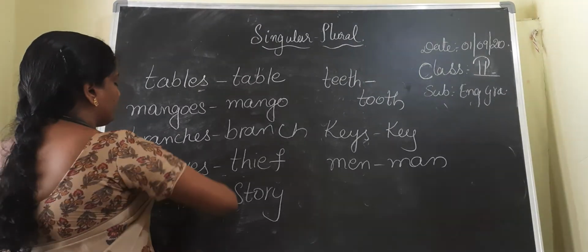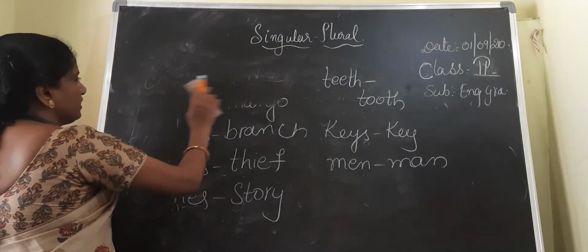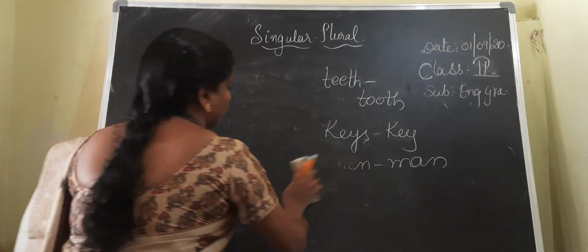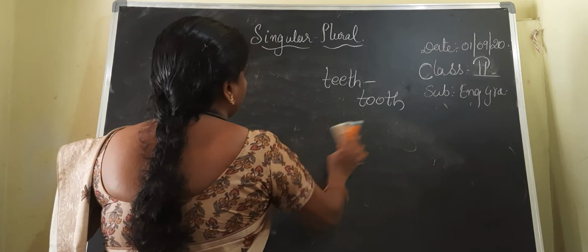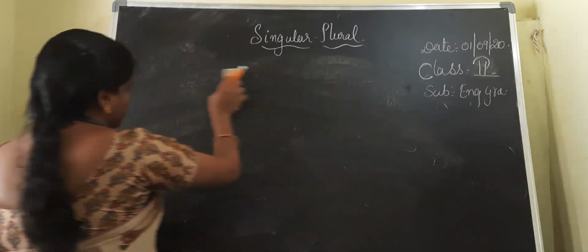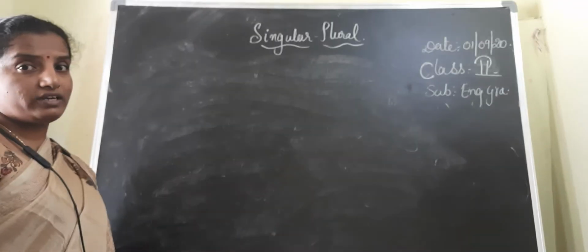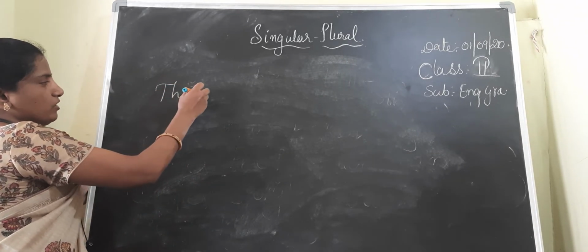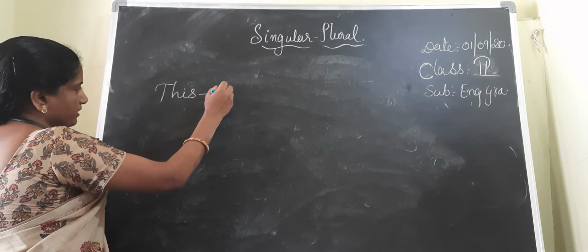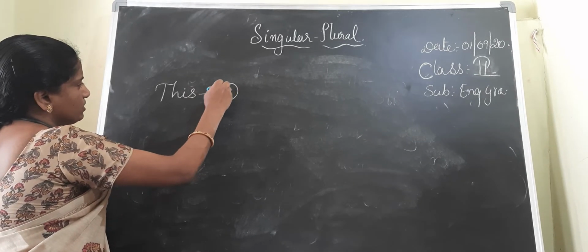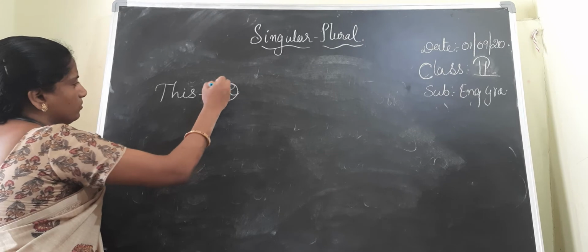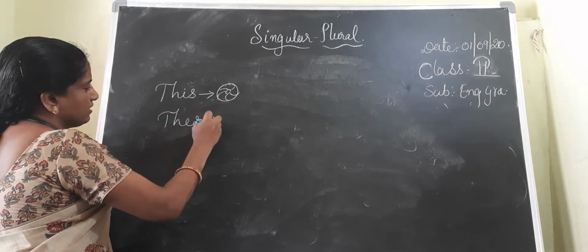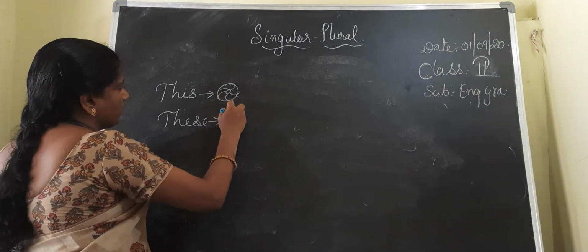Before we write the plural form of a given sentence, children, let us discuss how to write. Few rules, few things you have to learn. What you have learned in the first class, I will revise once. See children, this is used for a near singular object. Suppose this is a ball which is singular and near to you, we can use this.